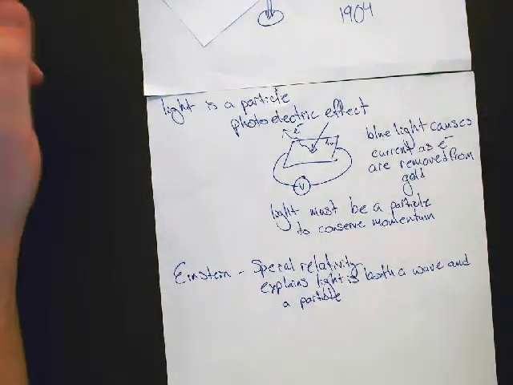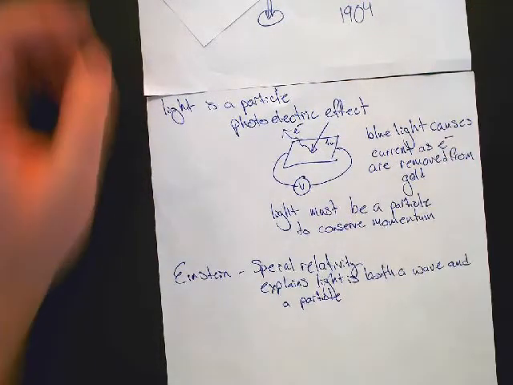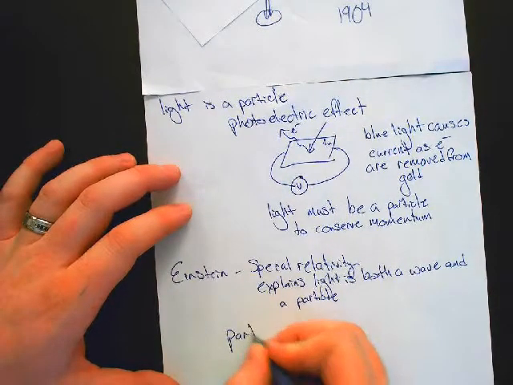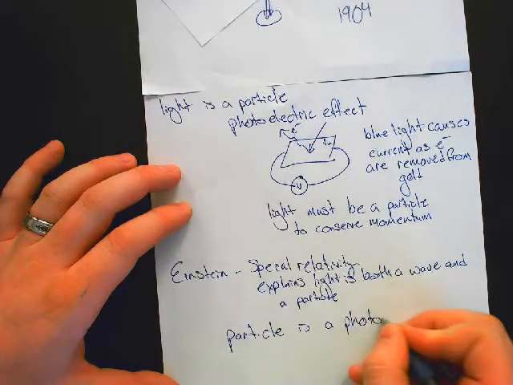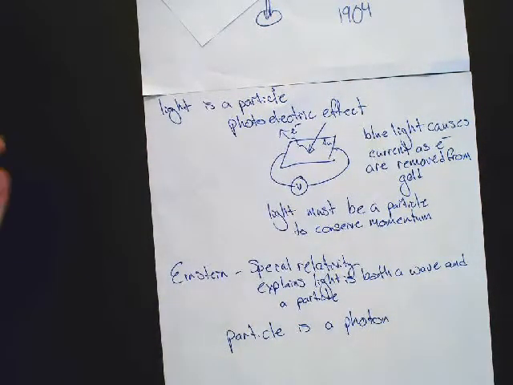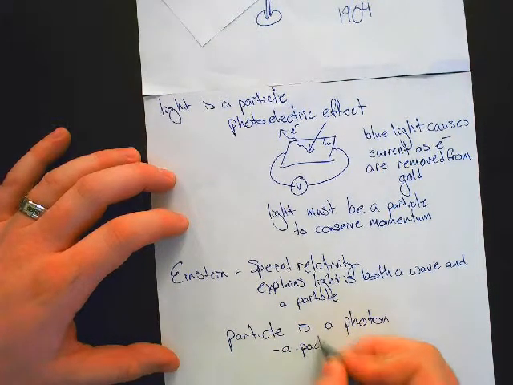I don't know. So that particle is called a photon. A photon is simply a packet of energy that moves like a particle.